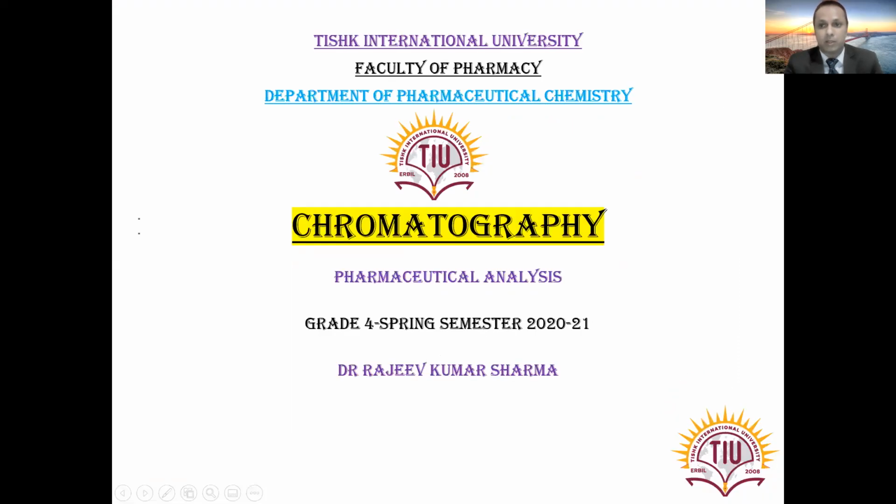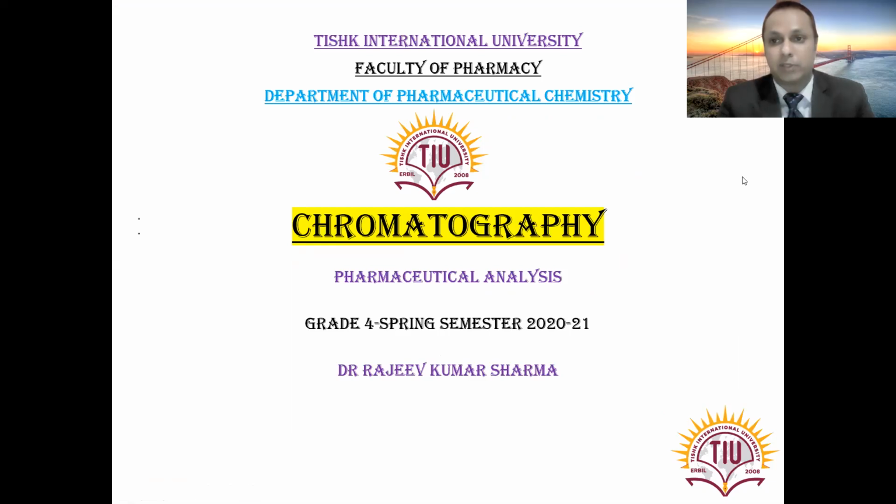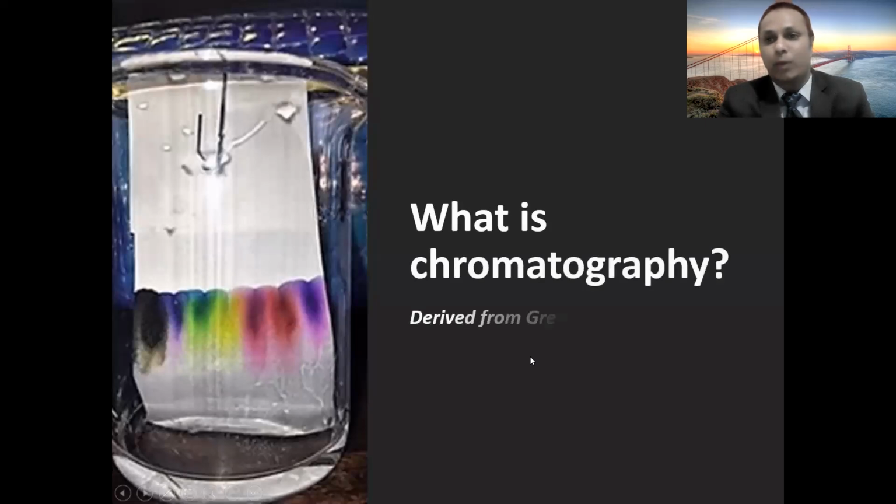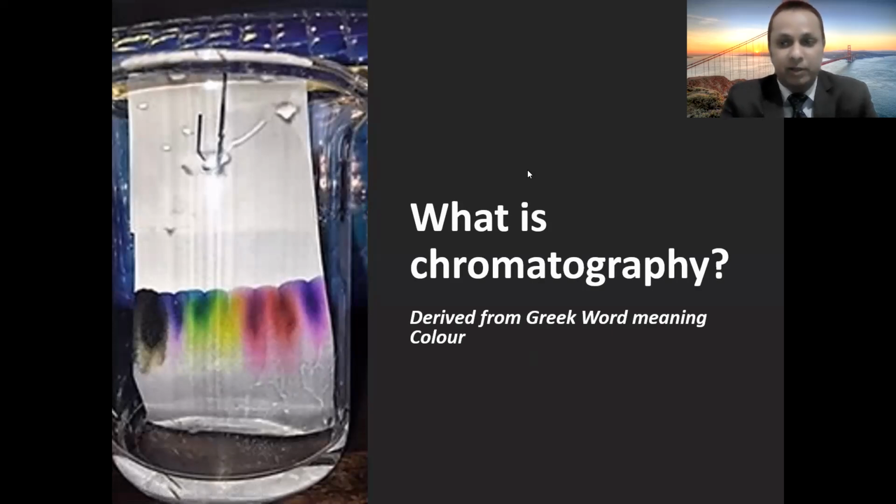Now a question that comes to our mind is, what is chromatography? Chromatography is a Greek word which means color. Graphy means writing, color writing. So chromatography is derived from the Greek word for color.